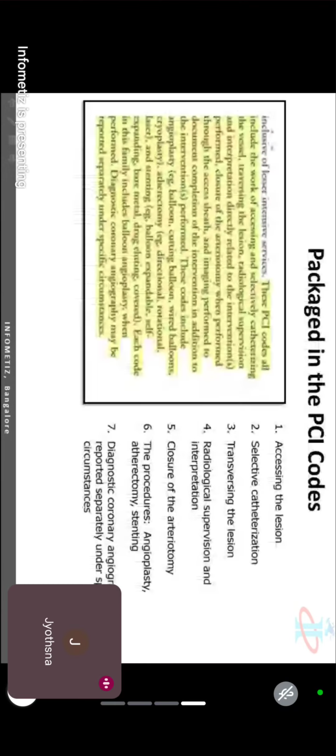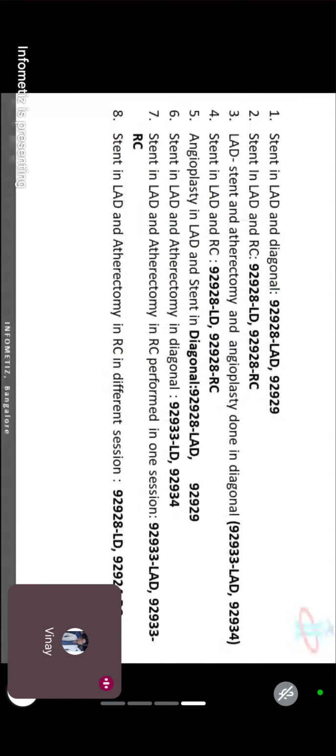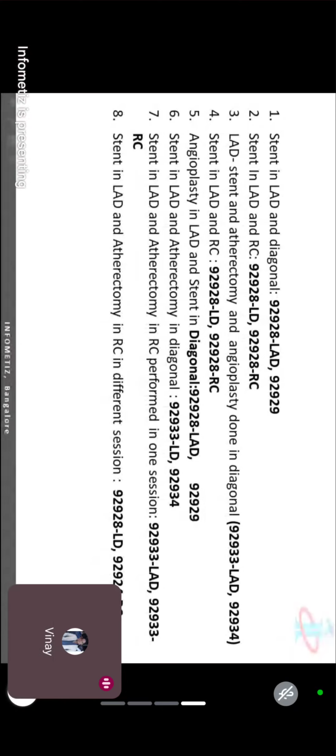So why can't we use combo code for the fifth question? Because it's only the stent. How are we using combo code here, but here you can see atherectomy is not there. No, okay, sir.